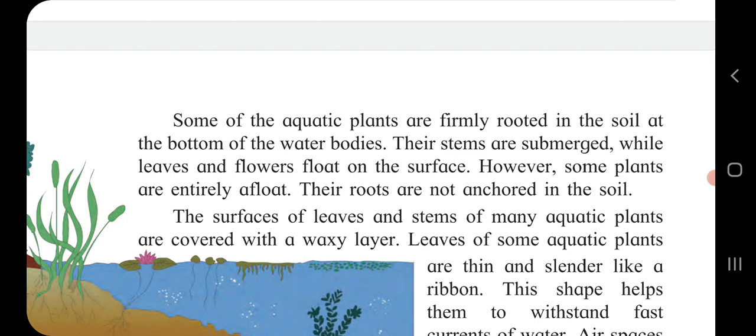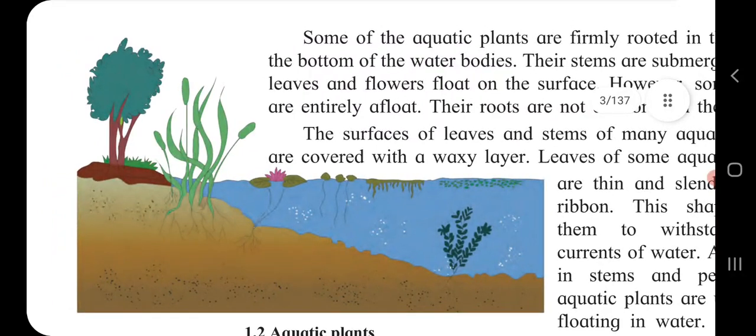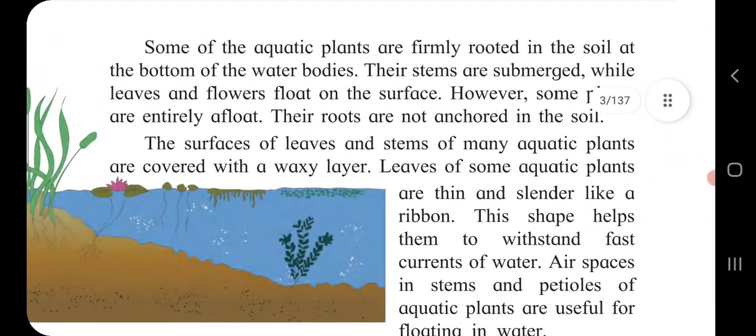In lotus, the stem is submerged, dipped in the water. Leaves and flowers are out on the surface of the water. They are floating on the water. From the picture also you can understand. So children, next one.